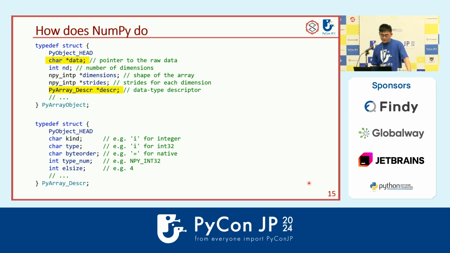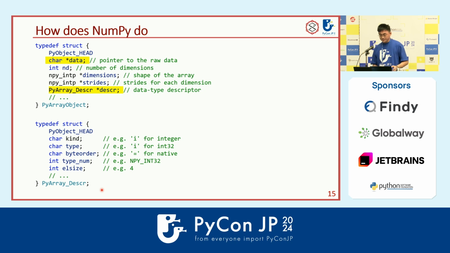The second one is the descriptor, which describes all the properties of the data type. And we will use that data type to calculate the correct offset in the memory. The part below is the descriptor definition, called PyArrayDescr.